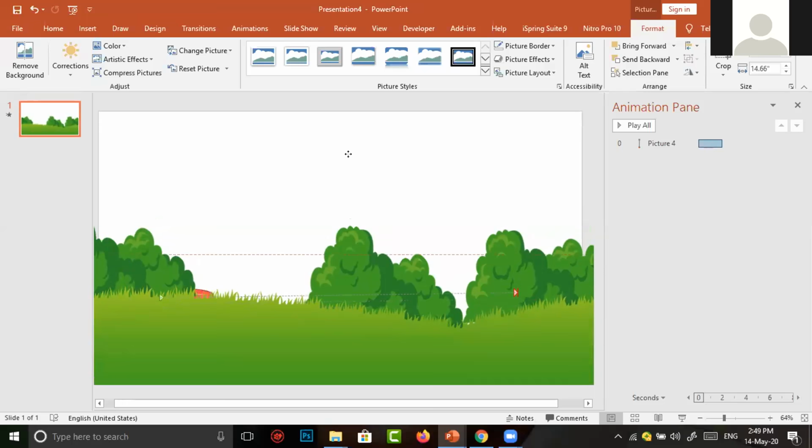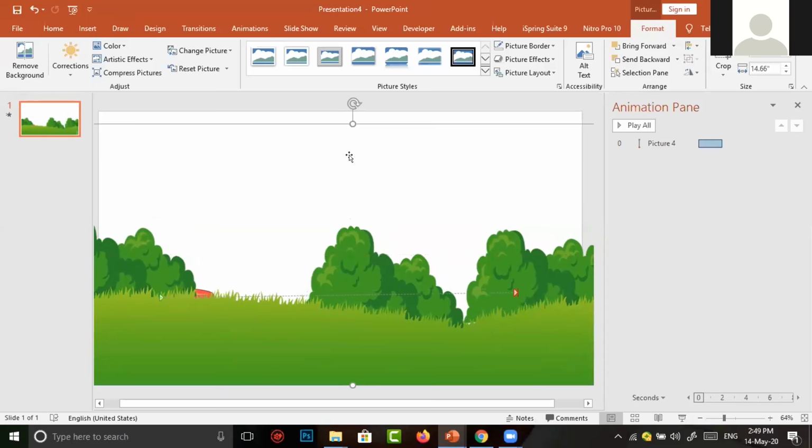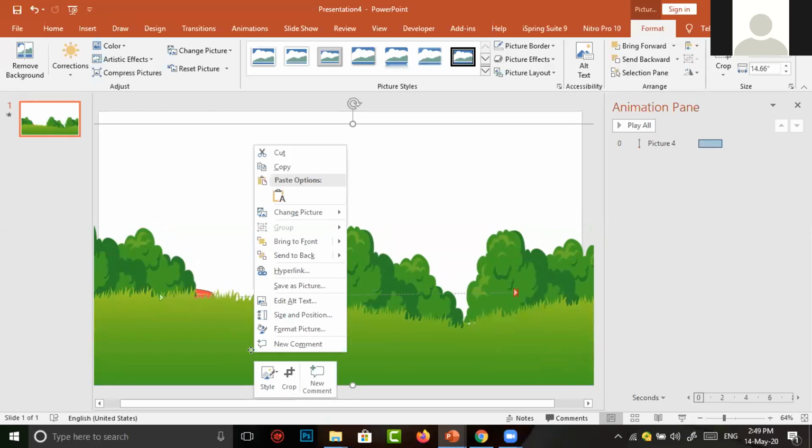But the pity is, our car has become hidden. I want to bring the car to the front. What shall we do? Just click on the picture and make a right click. It shows many options, in which there are two important commands.